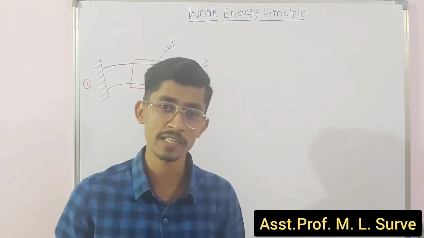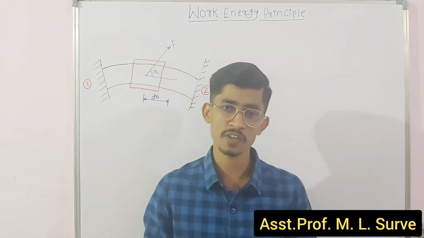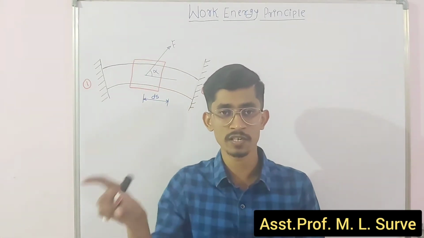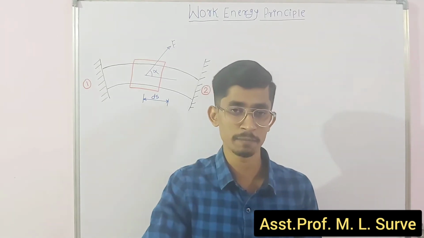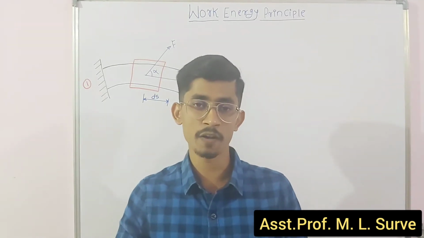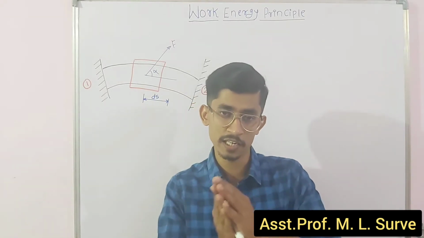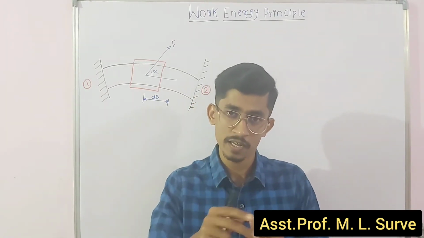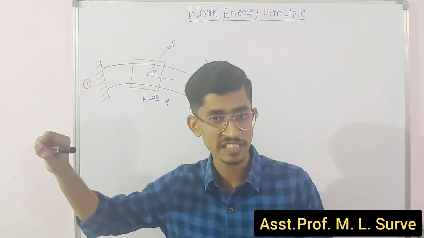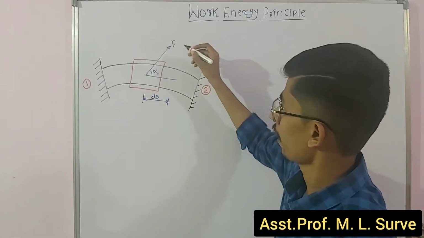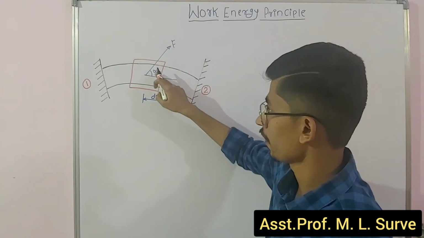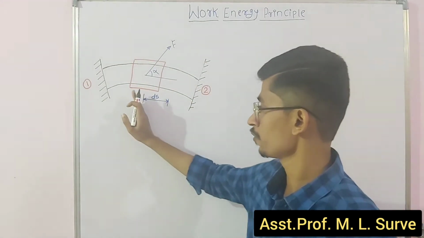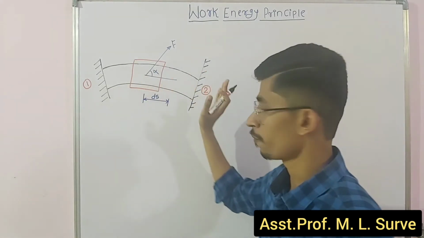Okay, let's assume that the mass of that collar is m, and that collar slides across the guide path with some angle of force, with some inclination angle alpha, pulled with some force f. So here with some force we are pulling with angle of inclination alpha. It is going to displace from position 1 to position 2.